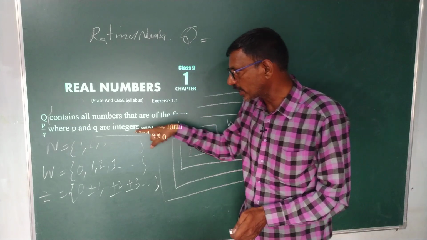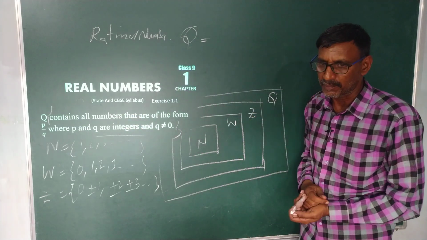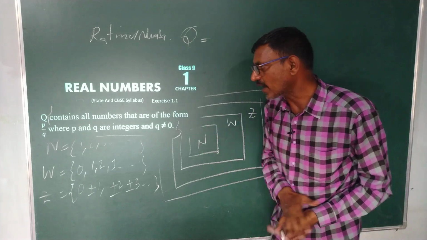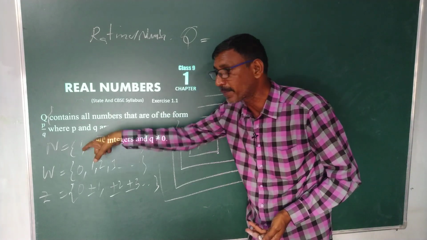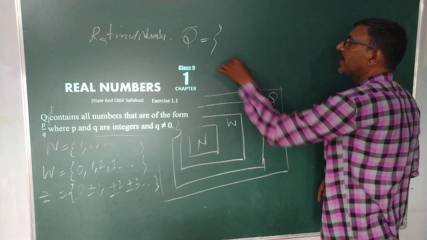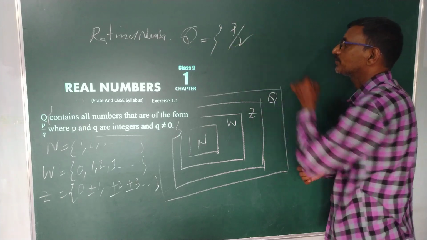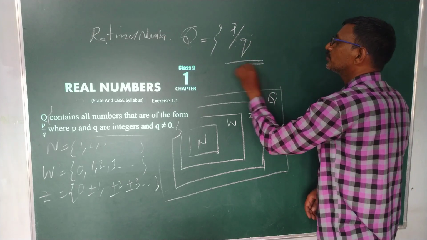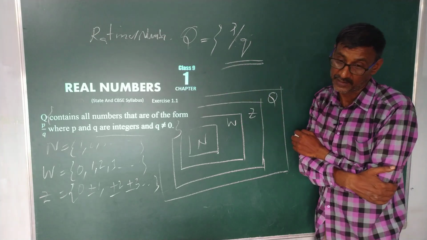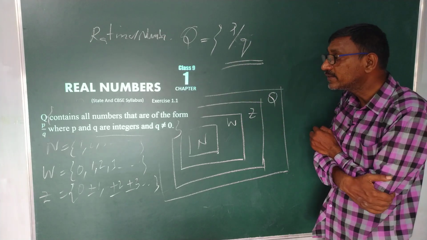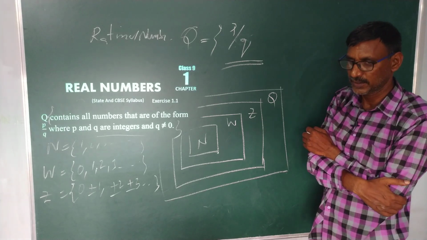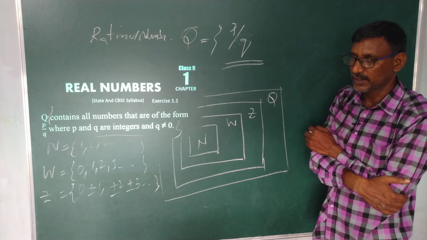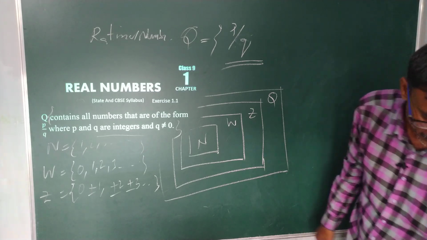When we are coming to the rational numbers, we gave a definition: Q contains all the numbers that are in the form of P by Q. Why did they give a definition like this? It's very, very important.